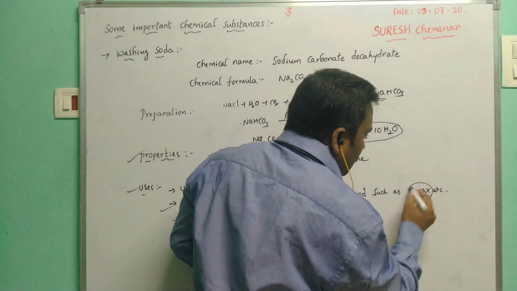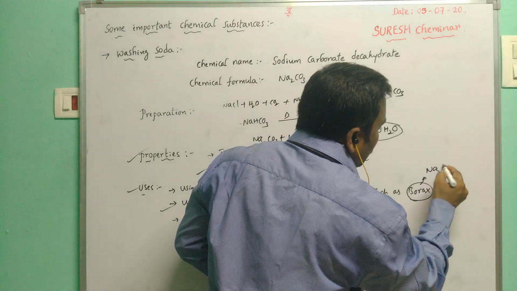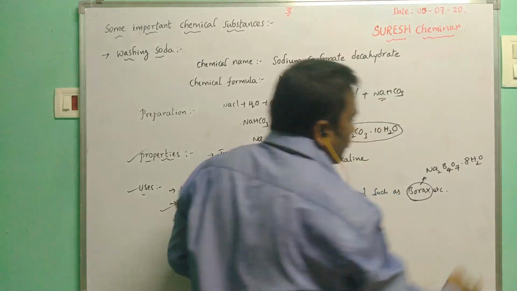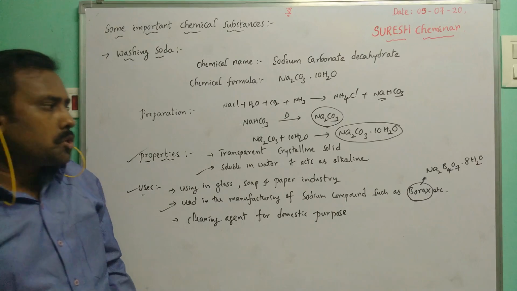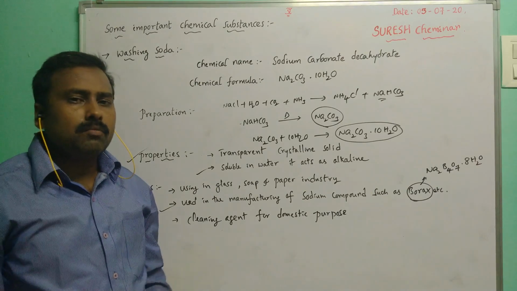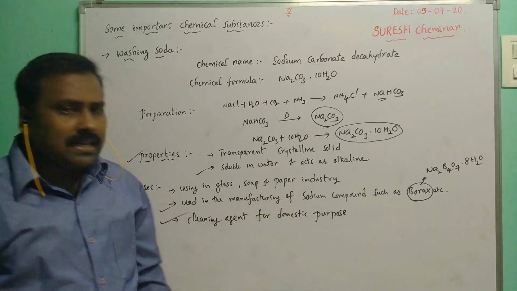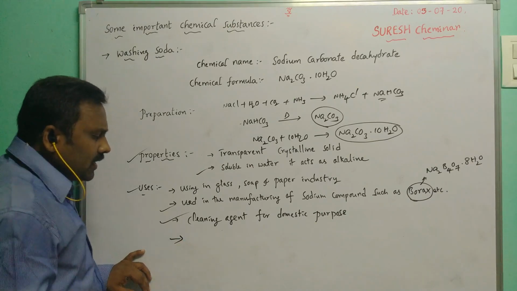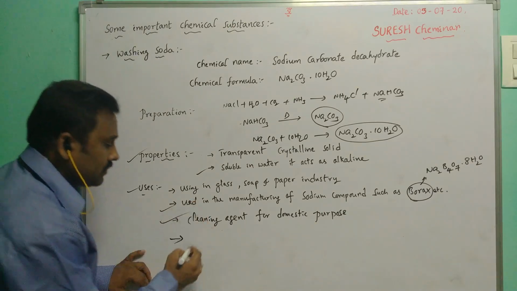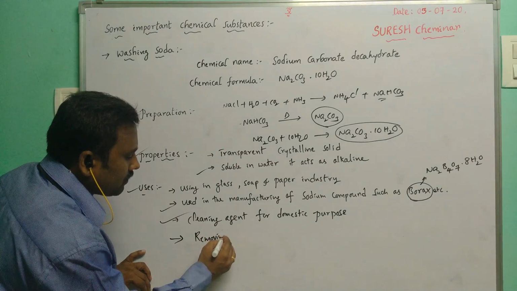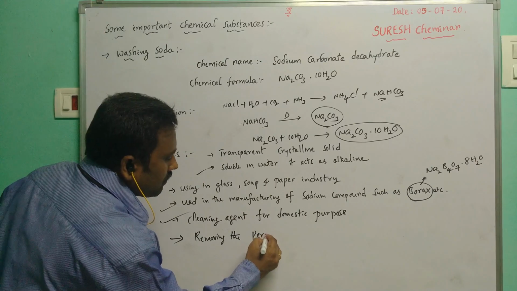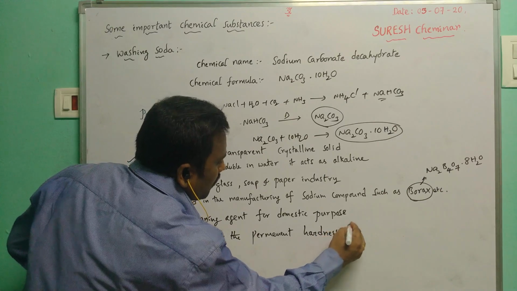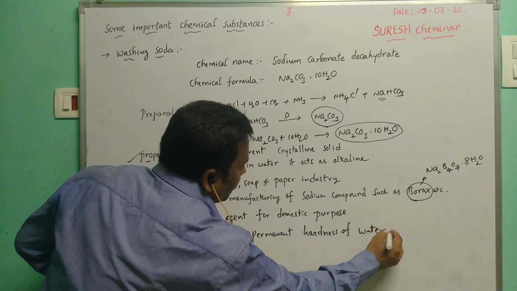Borax means Na2B4O7·8H2O. Na2B4O7·8H2O, that is the chemical formula of borax, and it can be used as a cleaning agent for domestic purposes, and also for removing the permanent hardness of water. Permanent hardness of water, right?